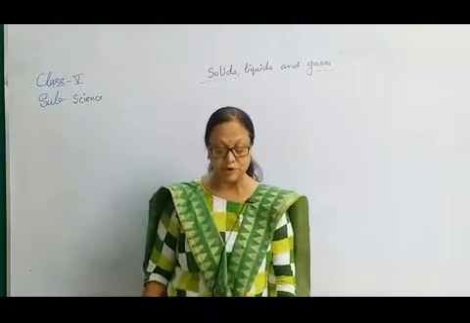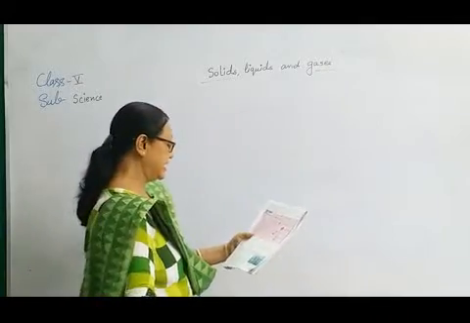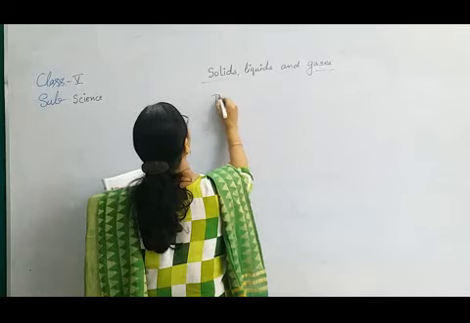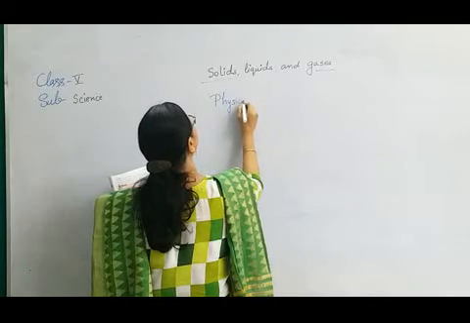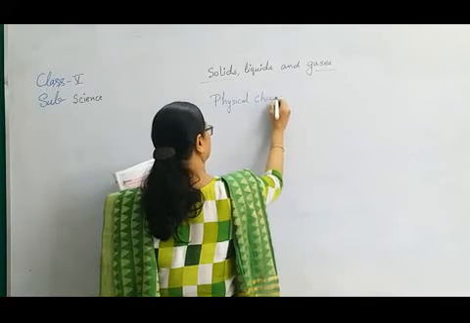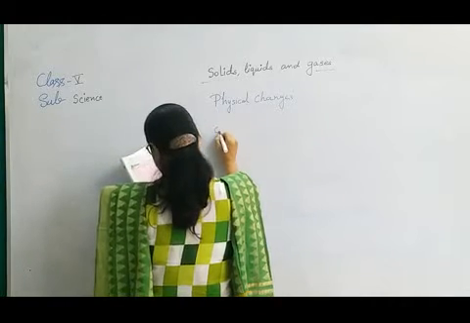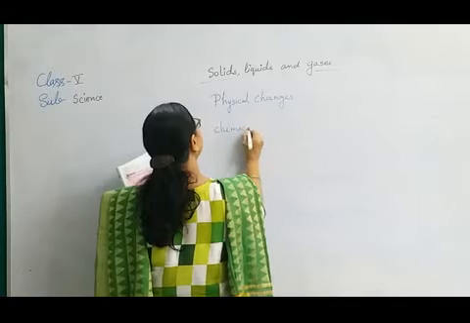Okay, now we will talk about two changes. What are these changes? One is a physical change and another is a chemical change. So there are two types of changes: physical changes and chemical changes.